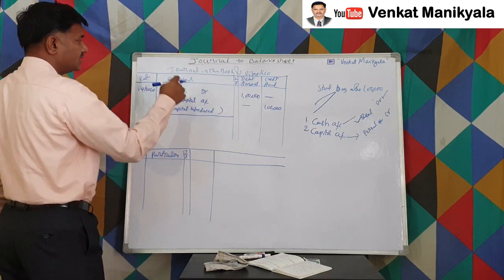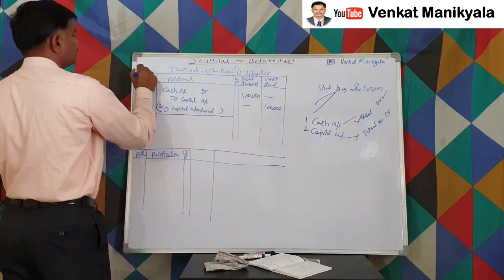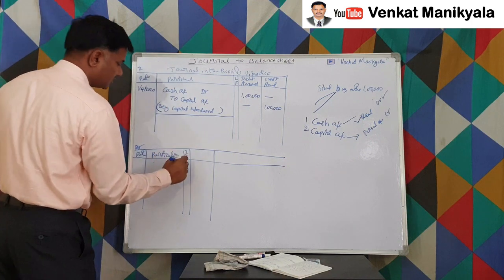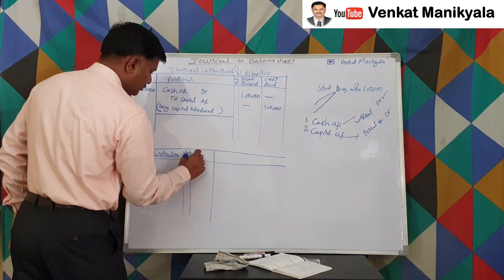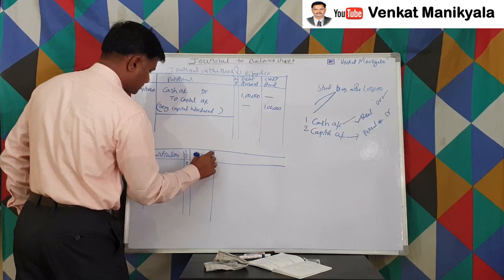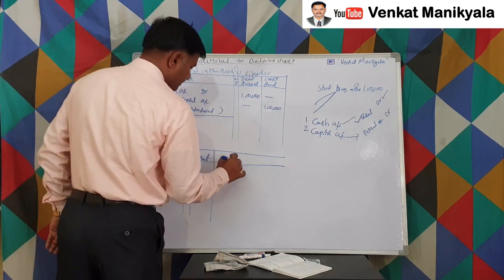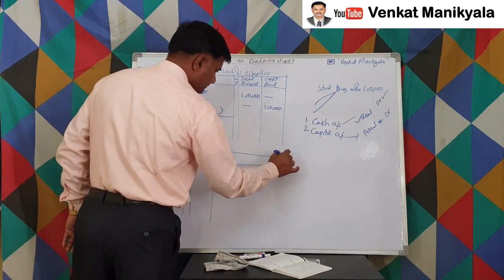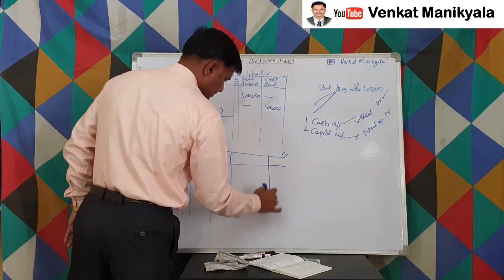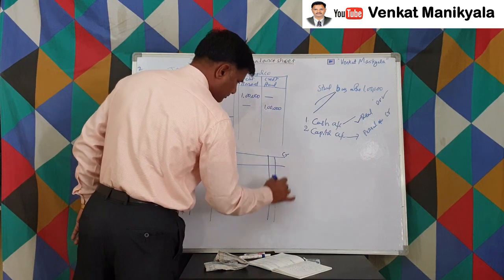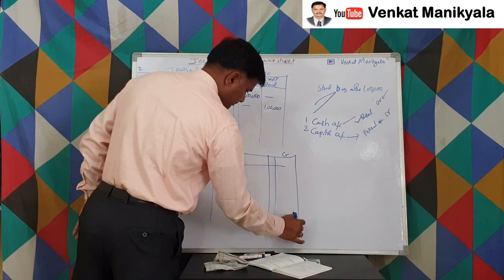Let us suppose this entry is on the second page; then here we write 2. Then the amount. Here also the same on the credit side: date column, particulars column, journal folio column, and amount column.